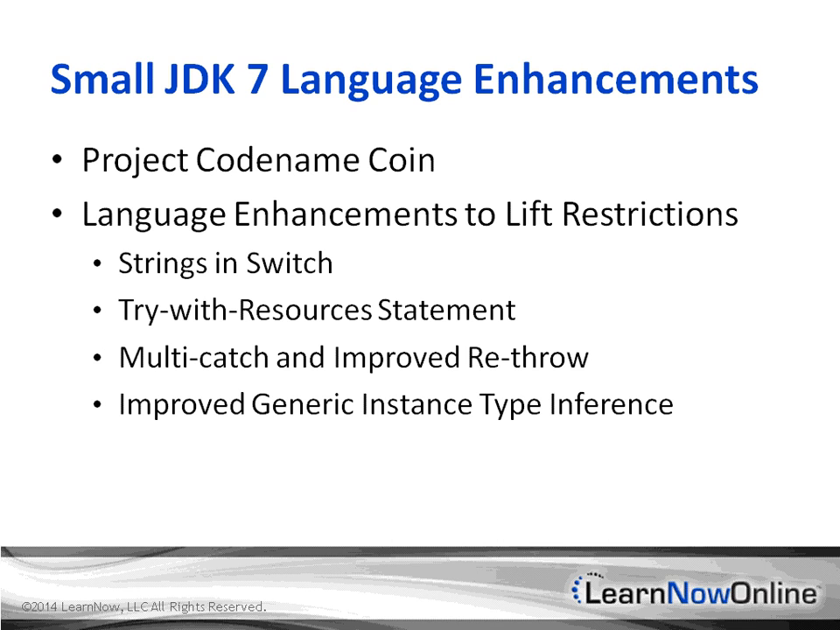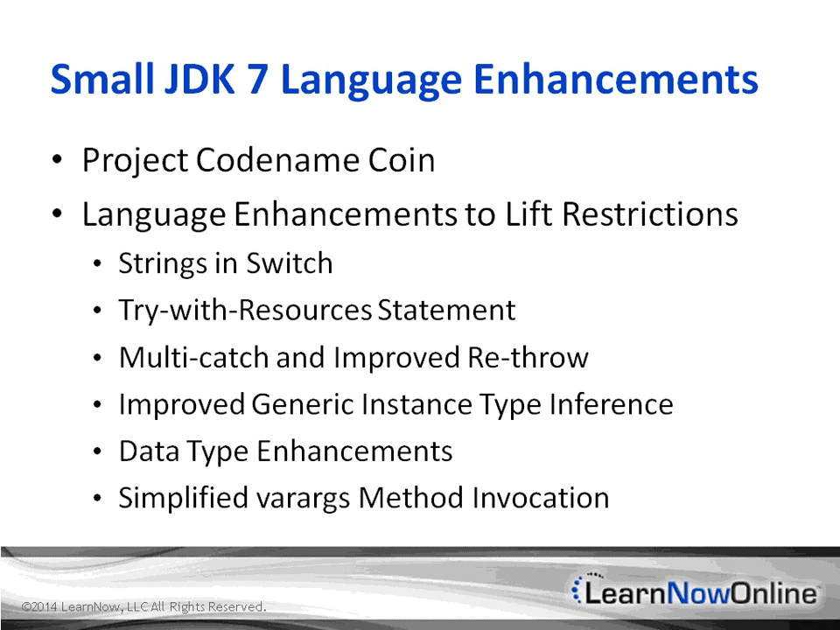The generic diamond operator has been added, which provides improved type inference during generic instance creation. And in the data type area, we now can use binary integral literals and underscores in our numeric literals for improved readability. Lastly, there have been improvements to how the compiler handles parameterized types that are non-reifiable at runtime, which simplifies handling of var-arg methods that use these parameterized types.